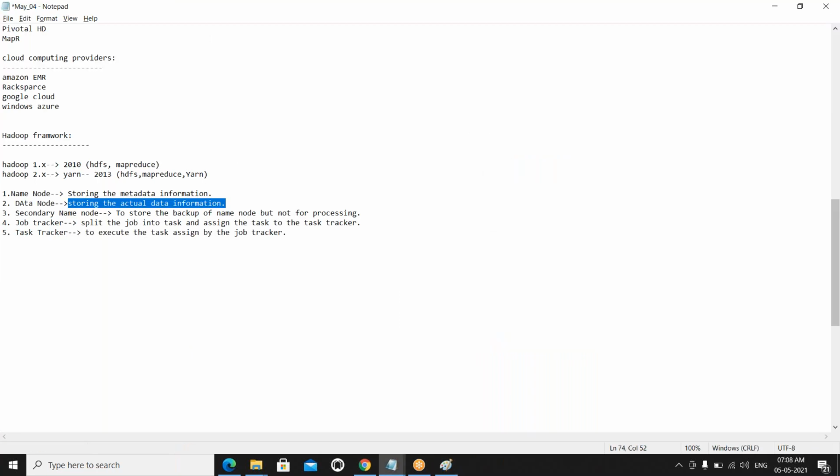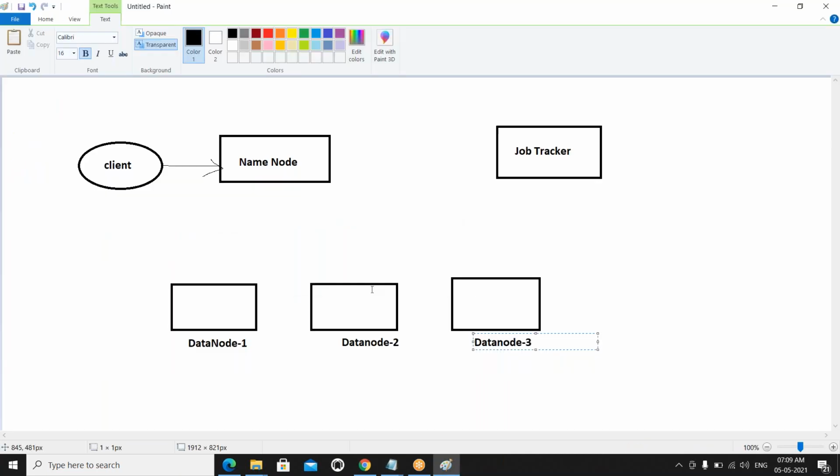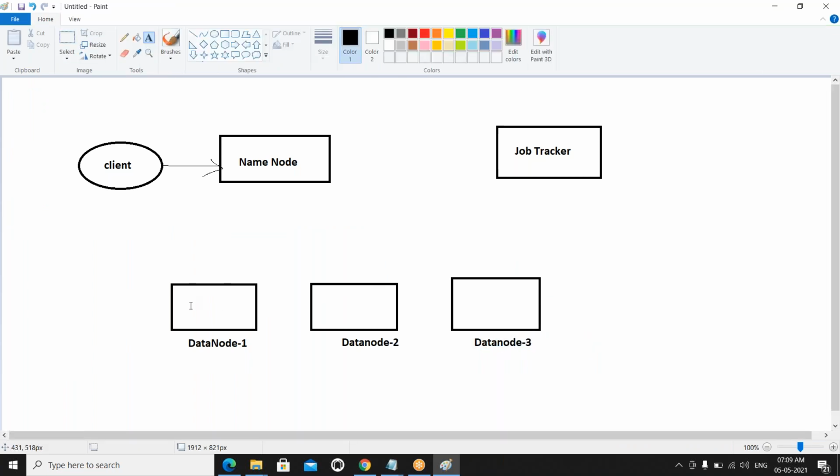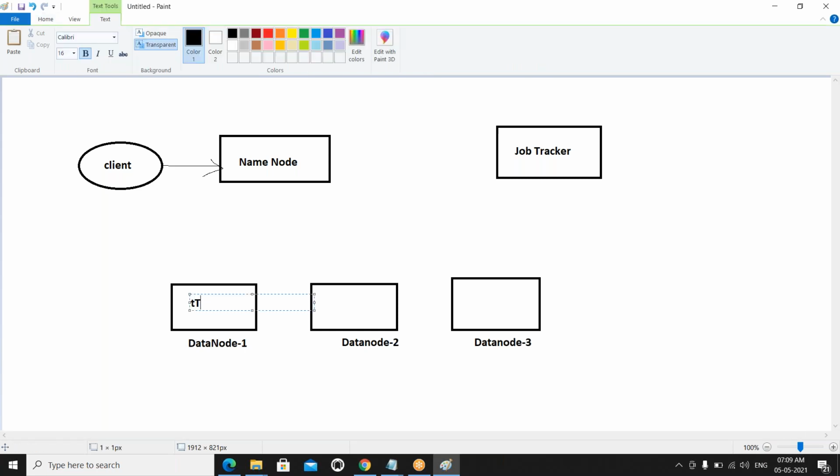The job tracker is splitting the total job into tasks and assigning them to the task tracker. Where is the task tracker? Where the actual data is, the task tracker will launch, because my actual data is available in the data node. That's why the task tracker comes into the picture.